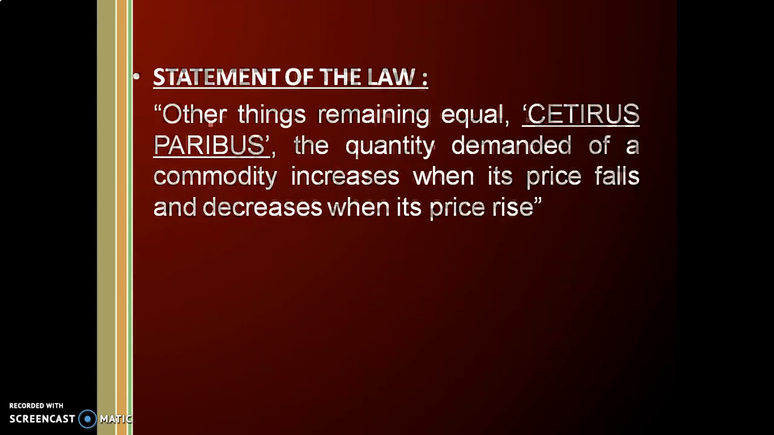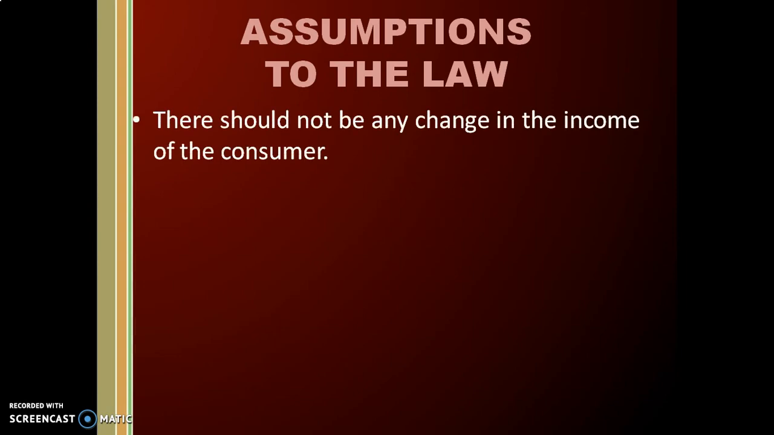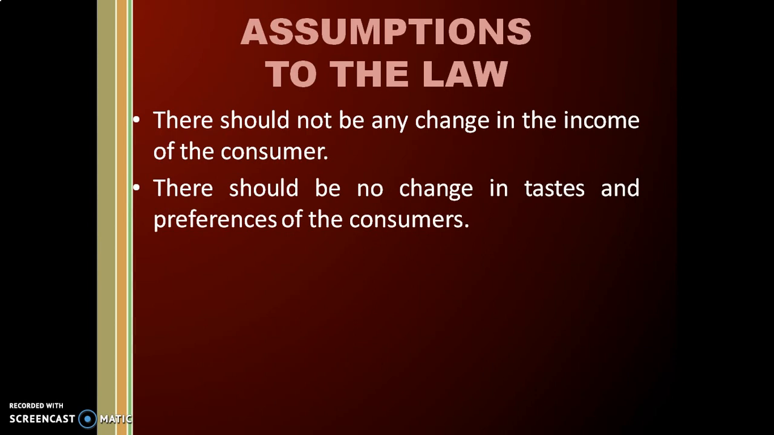Now, let's see how it works. First, we'll go through the assumptions of the law. First, there should not be any change in the income of the consumers. This refers to the other things. There should not be any change in the income of the consumer.